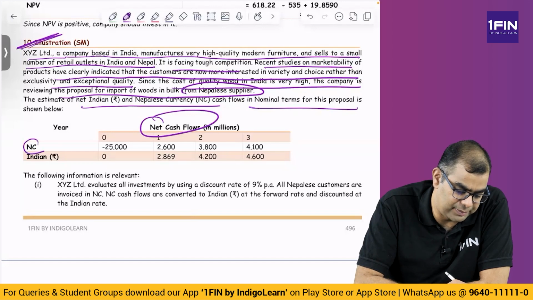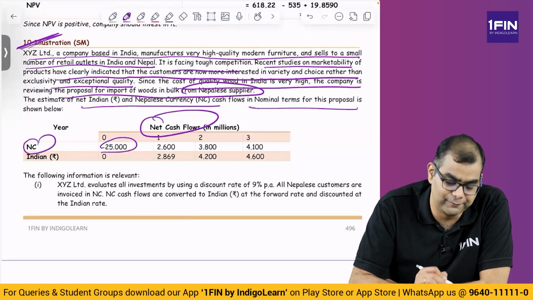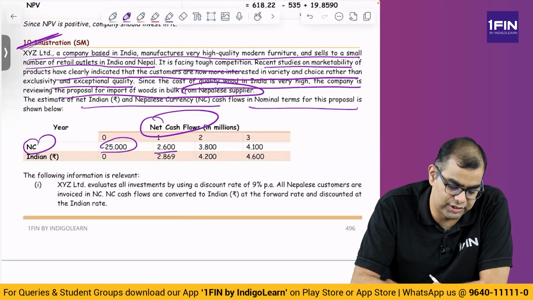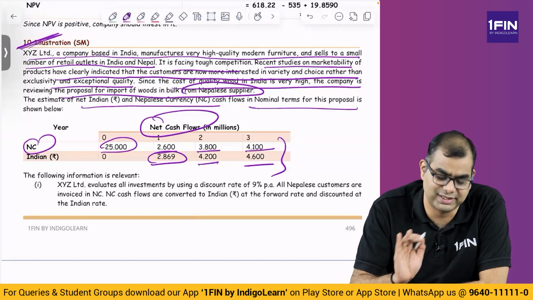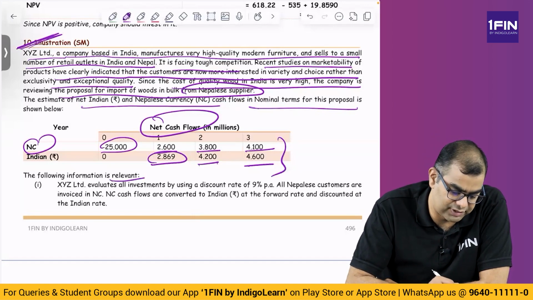In Nepal, in Nepalese currency, you have cash outflow of 25 million in year 0. Then you have inflows 2.6, 3.8, 4.1. In Indian rupee terms, the inflows are 2.8, 4.2, 4.6. What are these two from? These two are basically from sales. The following information is relevant.